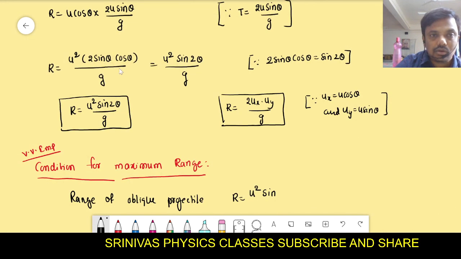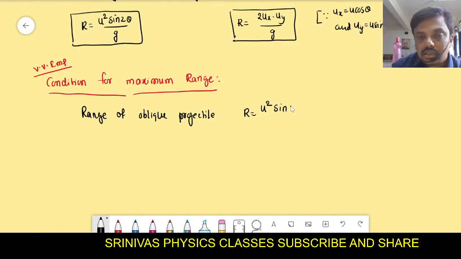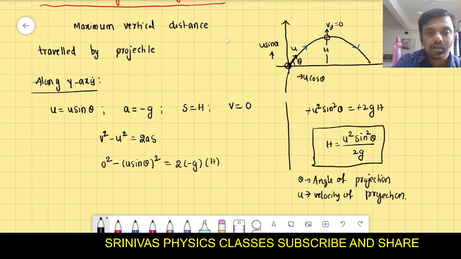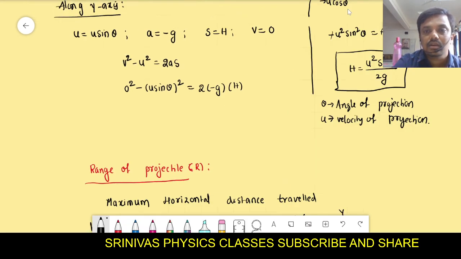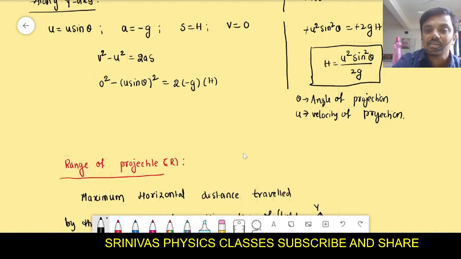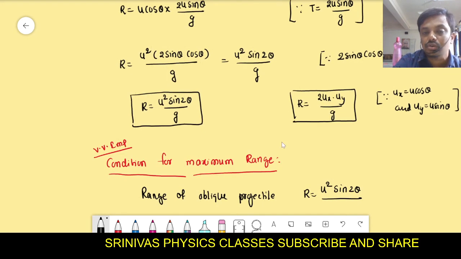Okay, then you remember now. Just remember like this: 2 sin theta cos theta is sin 2 theta. If you wrote sin square theta, change it to sin 2 theta. Previously in the maximum height derivation it is sin square: u sin theta whole square, u square sin square theta. But only in the range formula it is sin 2 theta. Understood?